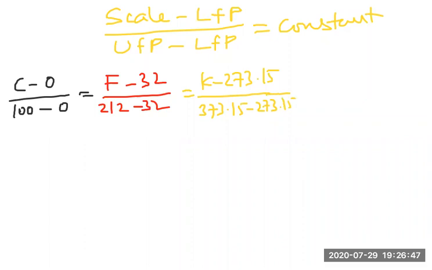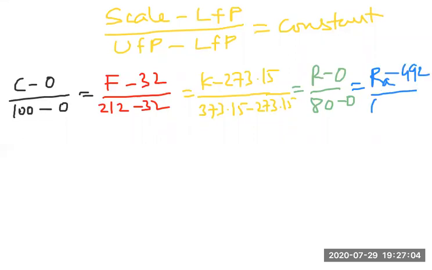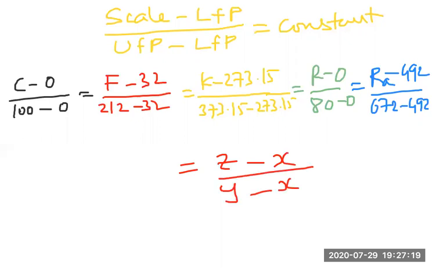Next one is the Reaumur scale: R minus 0 by 80 minus 0. Next one is the Rankine scale: RA minus 492, the lower fixed point, by upper fixed point 672 minus 492. And we can equate this with the faulty scale also: the value we take as Z minus lower fixed point X, by upper fixed point Y minus lower fixed point X. So I hope you are clear with all the scales.